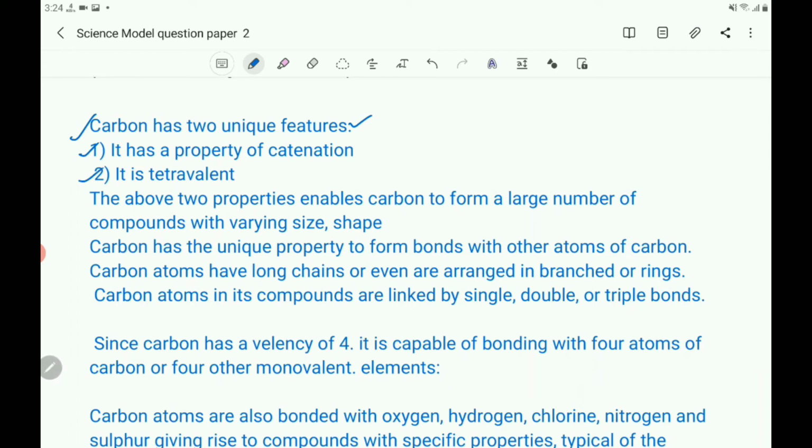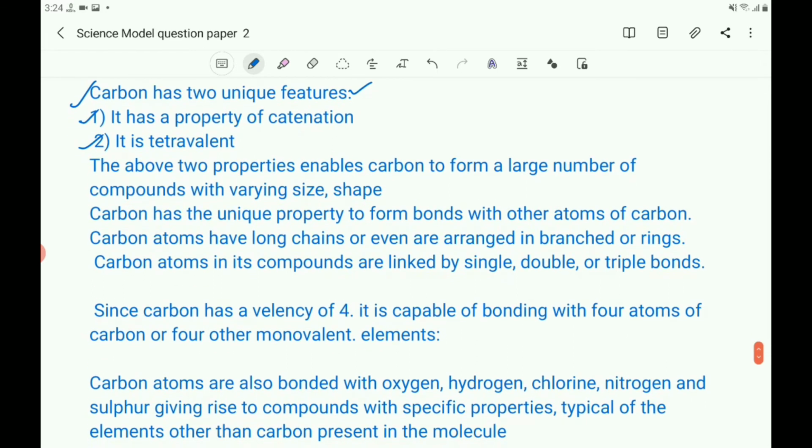Its valency is 4. The above 2 properties enable carbon to form a large number of compounds with varying size and shape. Here size and shapes are different.